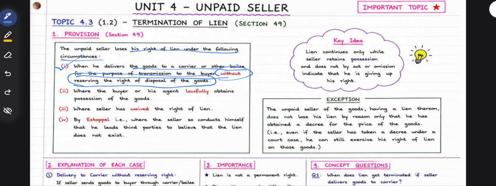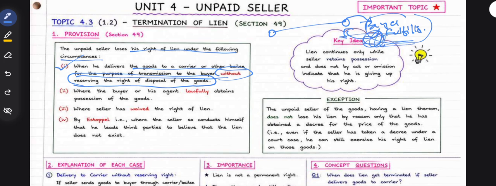What is the right of disposal of goods? It means he will deliver the goods to the buyer only upon payment. He is keeping some condition for delivery. When he has sent the goods to the buyer's place, the goods will be delivered only if the buyer pays the price or fulfills certain conditions. That is called reserving the right of disposal.